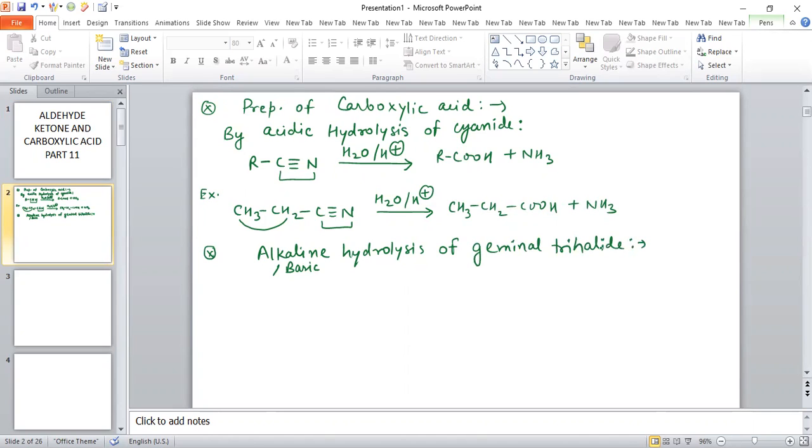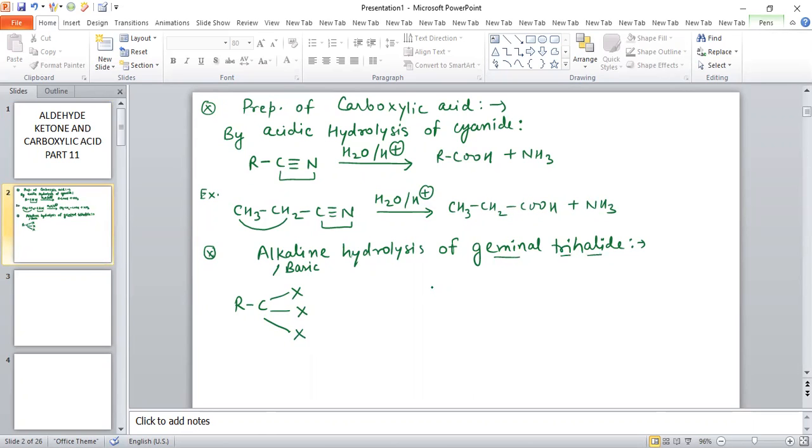Now see which compound is geminal trihalide. Geminal trihalide means a compound like RC with 3 halogen atoms on the same carbon atom, so it is a trihalide, and because they are on the same carbon atom, it is geminal trihalide.